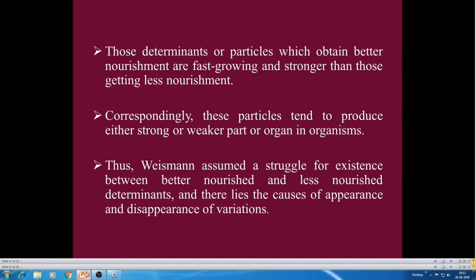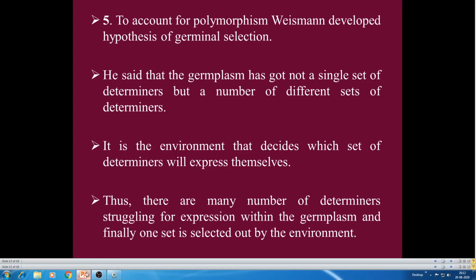That means the best fit varieties can survive. The less fit varieties gradually get eliminated. That is the survival of the fittest, otherwise called natural selection. Weismann assumed a struggle for existence between better nourished and less nourished determinants or genes or factors, which lies in the course of appearance and disappearance of variations.